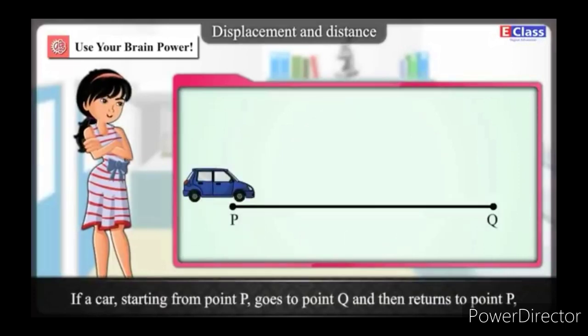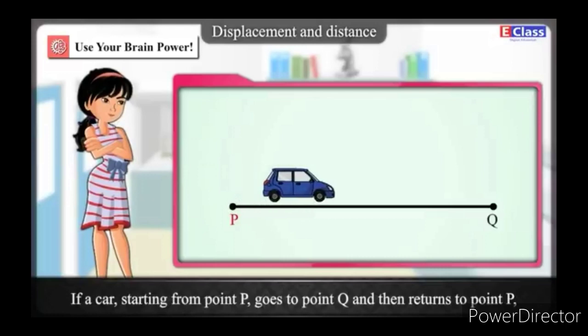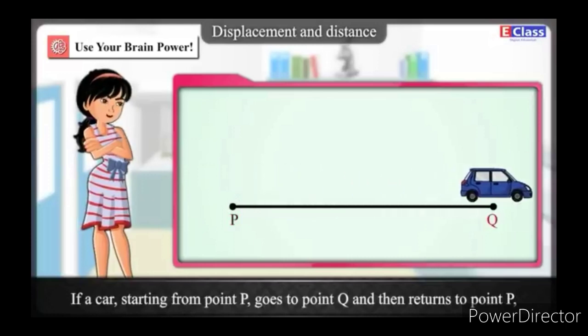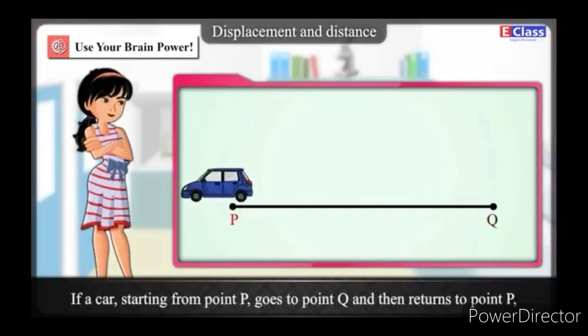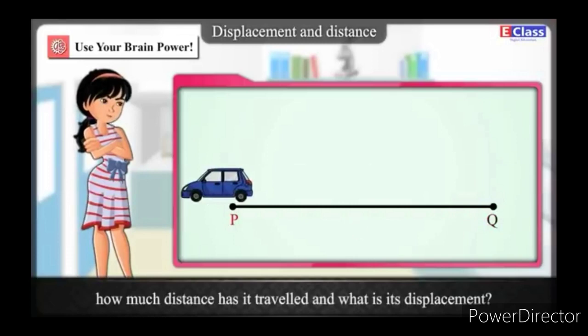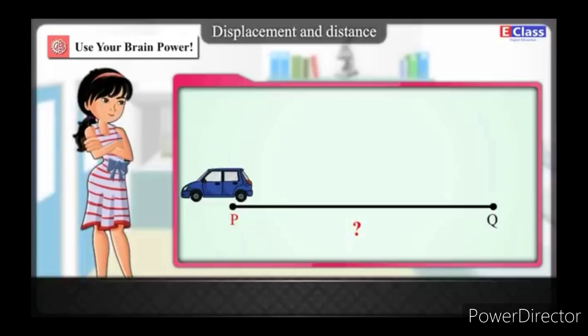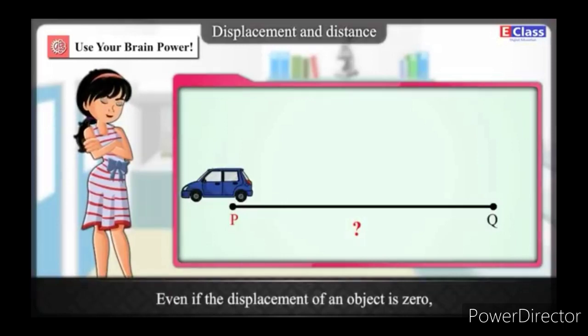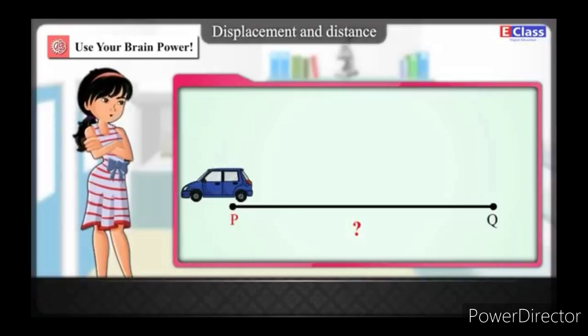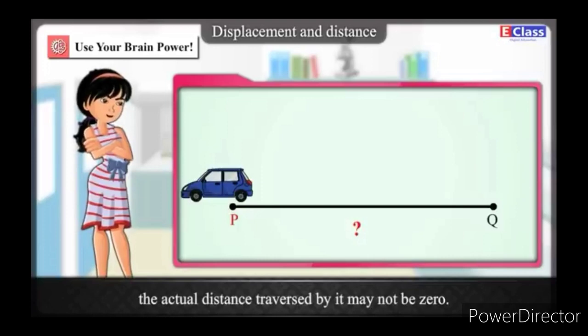If a car starting from point P goes to point Q and then returns to point P, how much distance is traveled and what is its displacement? If the displacement of an object is 0, then the actual distance traveled by it may not be 0.